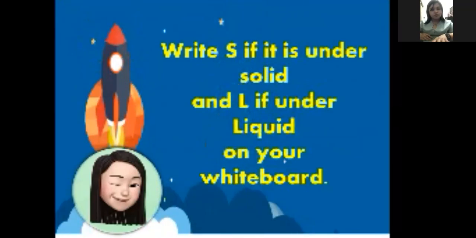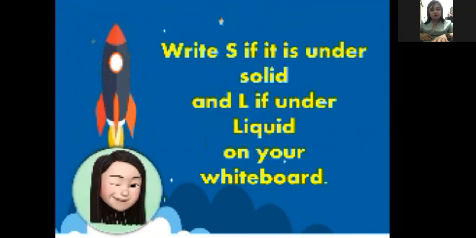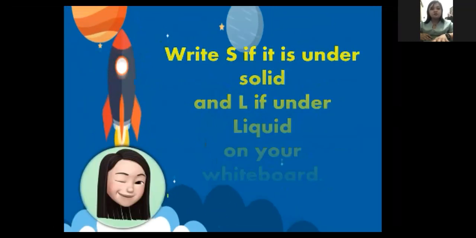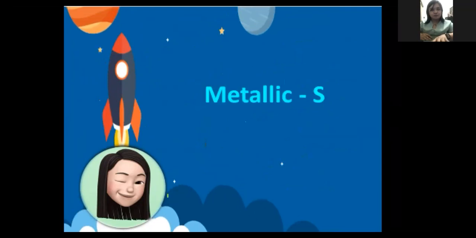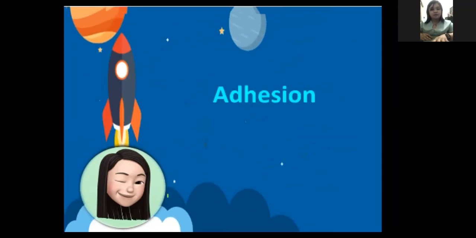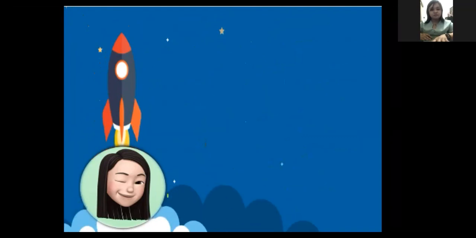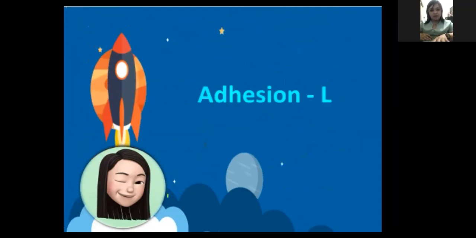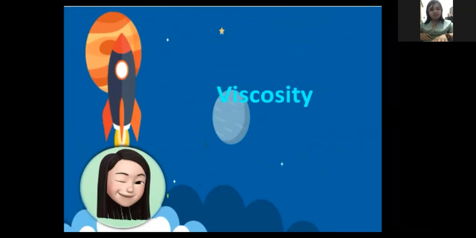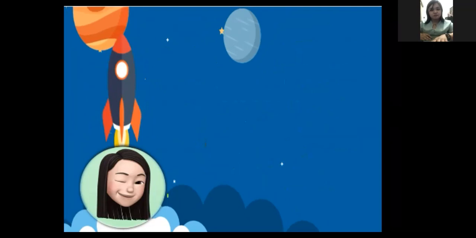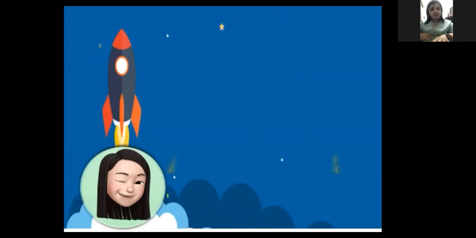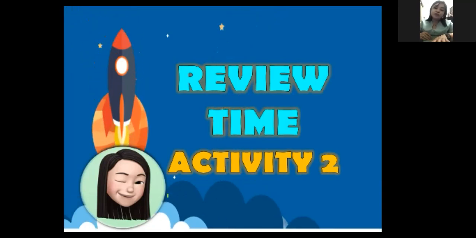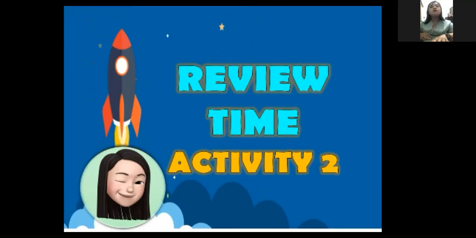Okay, for the other numbers, you just need to write S if it is under solid and L if under liquid properties. Okay, so first one, metallic is S. Next, adhesion, L. Next, viscosity, yeah, it's L. Next, covalent, it's S. Next.